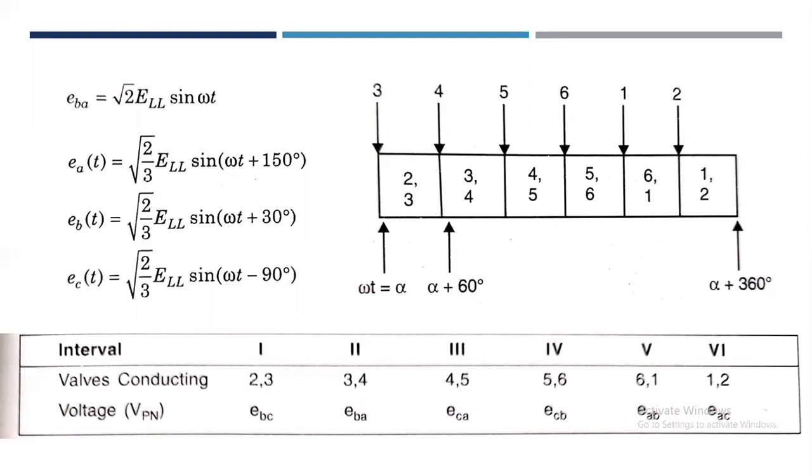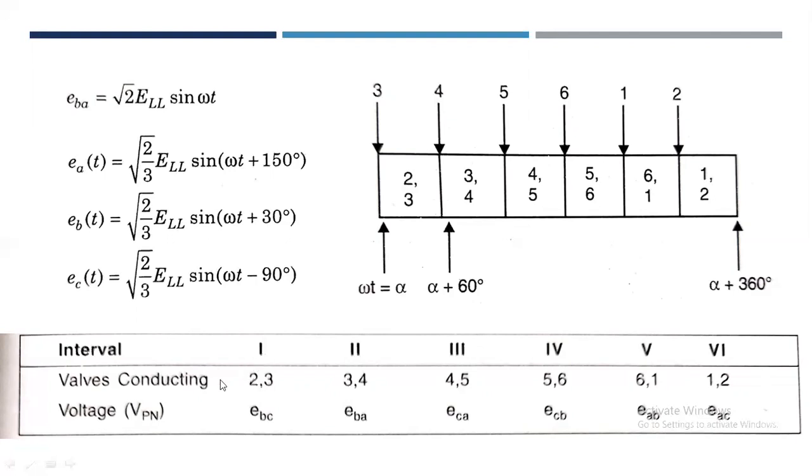We will analyze the converter circuit with overlap with the help of this table shown here, which shows the DC bus voltage during each interval.